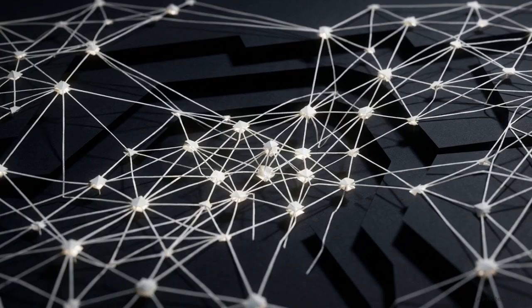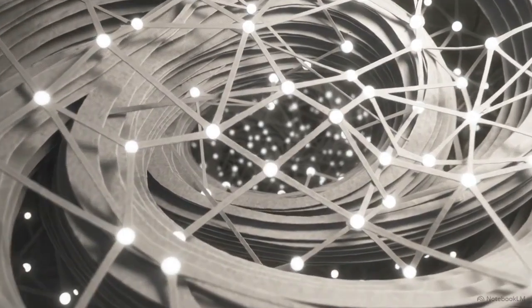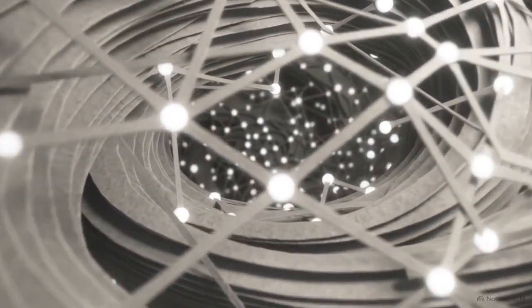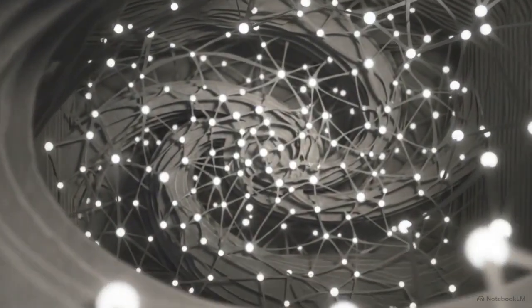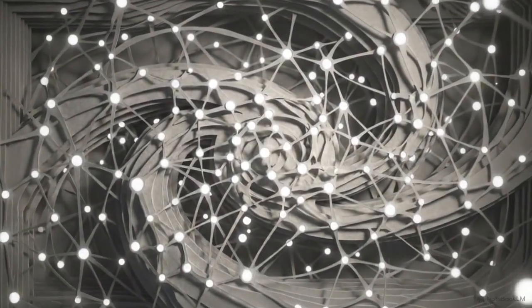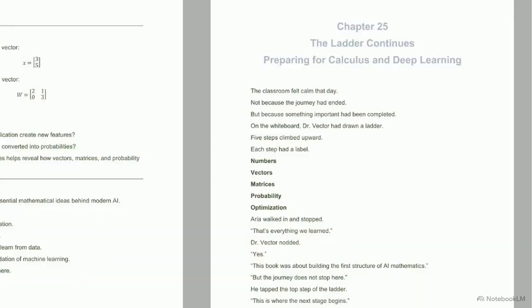Scaling data and power triggers a qualitative shift. Models solve novel problems as the volume of connections increases. With scaling, bigger changes everything. This graphic displays the entire sequence. We start with numbers and vectors. We move to matrices and probability. We end with optimization and learning.